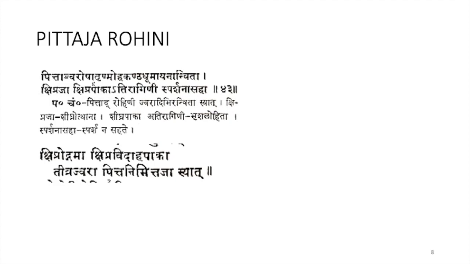Shipra Udgama: the formation is fast, and Paga also will be fast, and there will be Daha and Tivra Jvara. There will be fever because of this Pittaja Rohini. This is according to Sushruta Samhita. These are the Lakshanas mentioned in Ashtanga Hridaya and Sushruta Samhita.